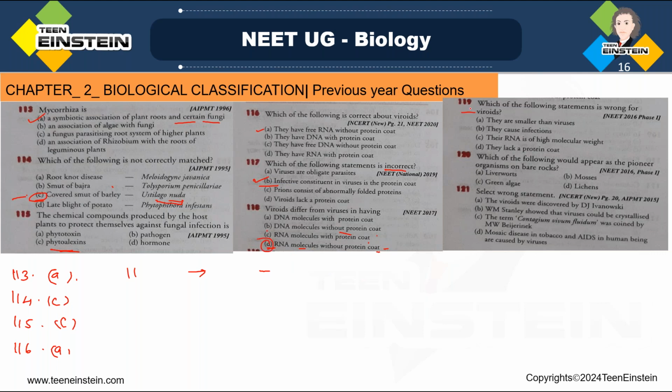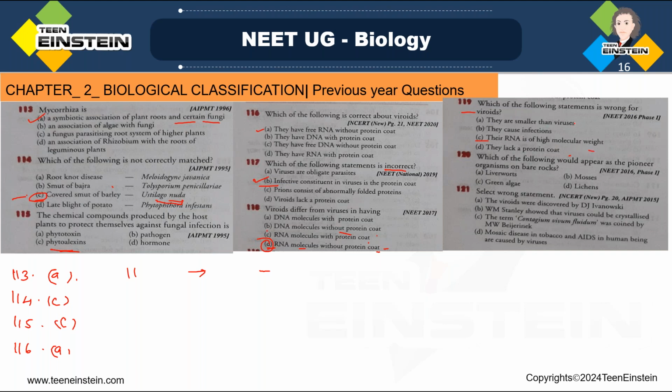Question number 119. Which one of the following statements is wrong for viroids? They are smaller than viruses. They cause infections. Their RNA is of higher molecular weight. They lack a protein coat. Which is wrong for viroids? See, option C, their RNA is of high molecular weight. That is wrong.